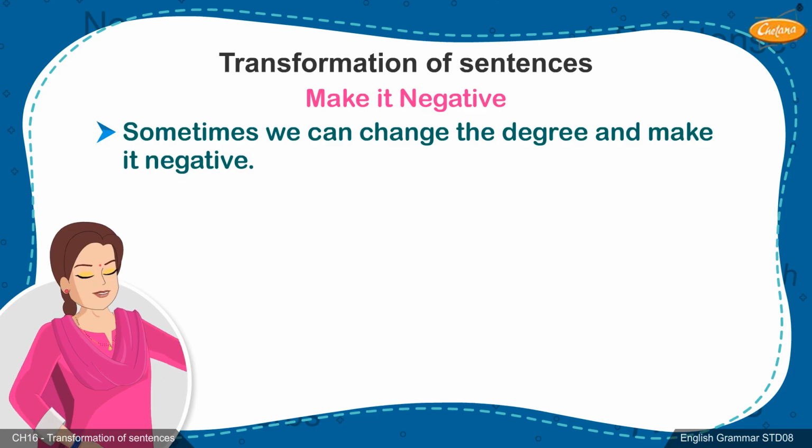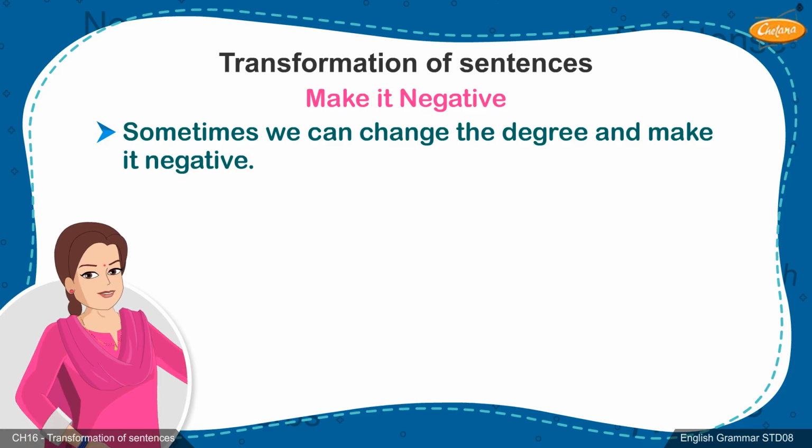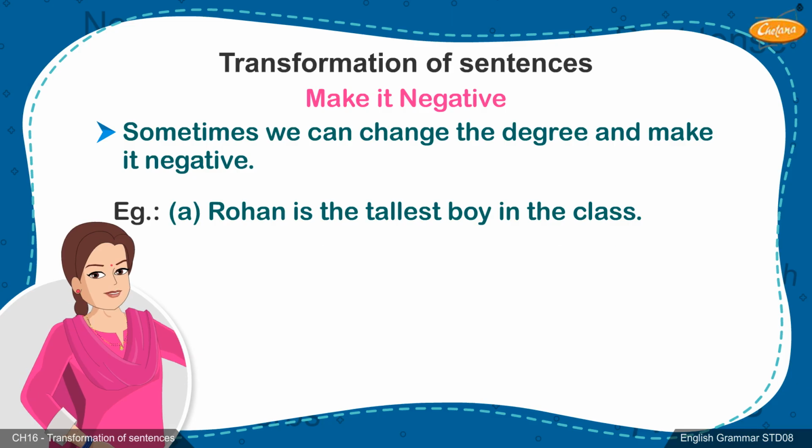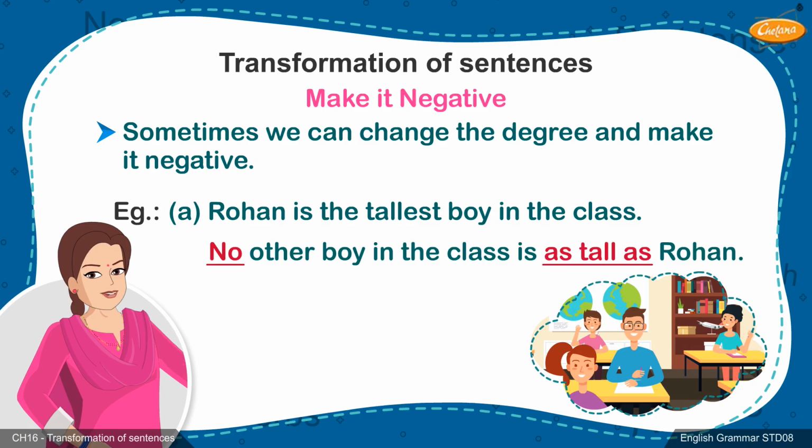Sometimes we can change the degree and make it negative. Example A. Rohan is the tallest boy in the class. No other boy in the class is as tall as Rohan.